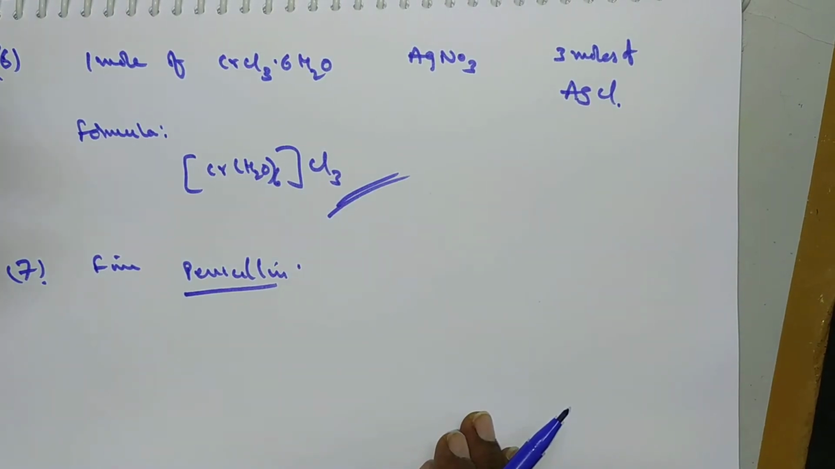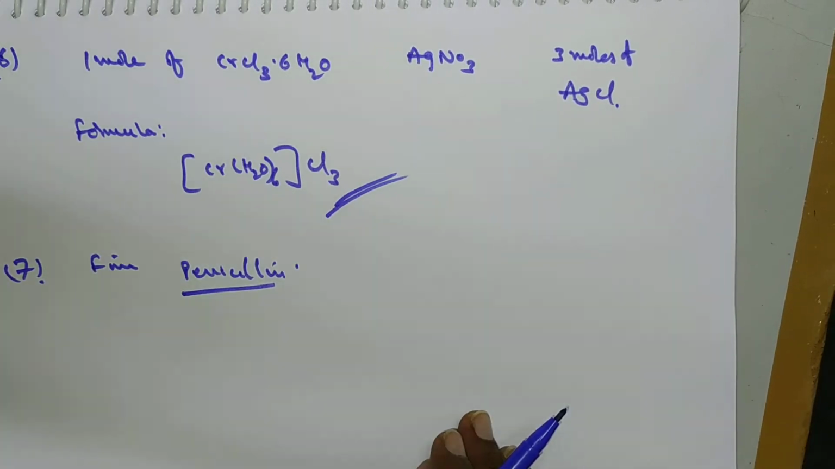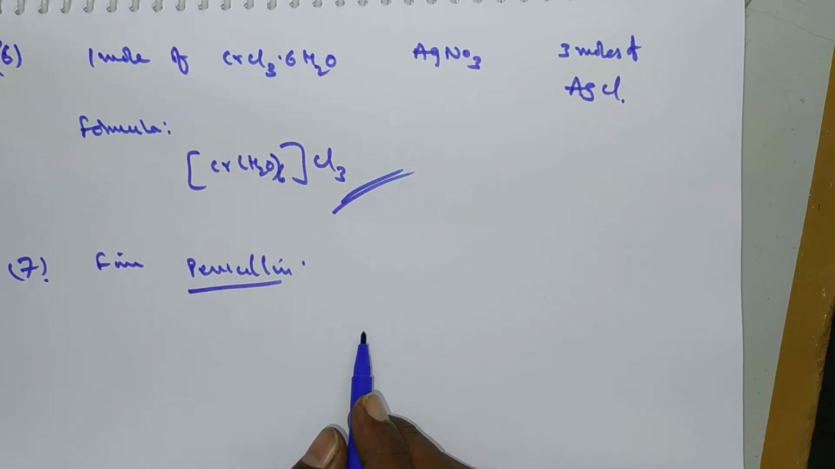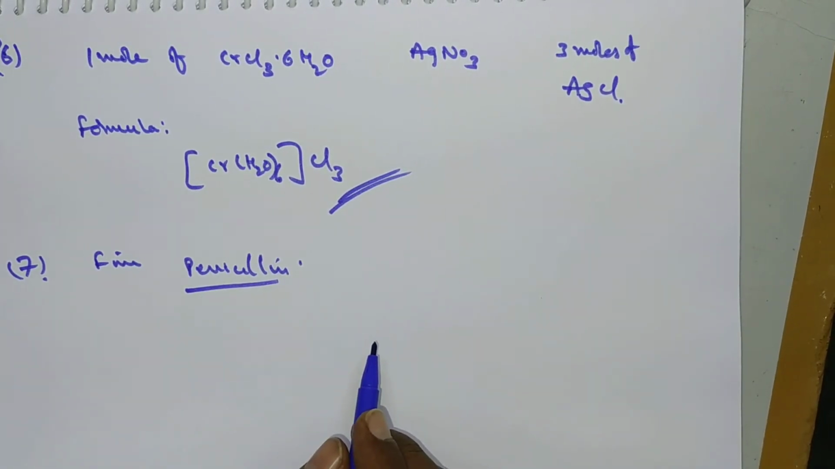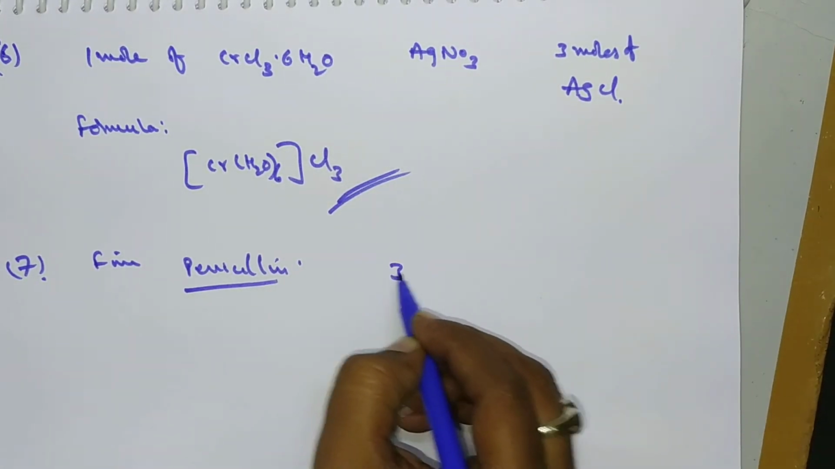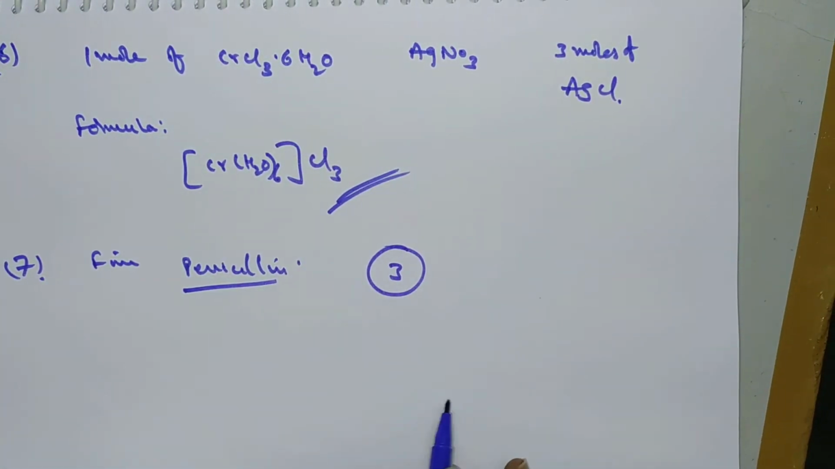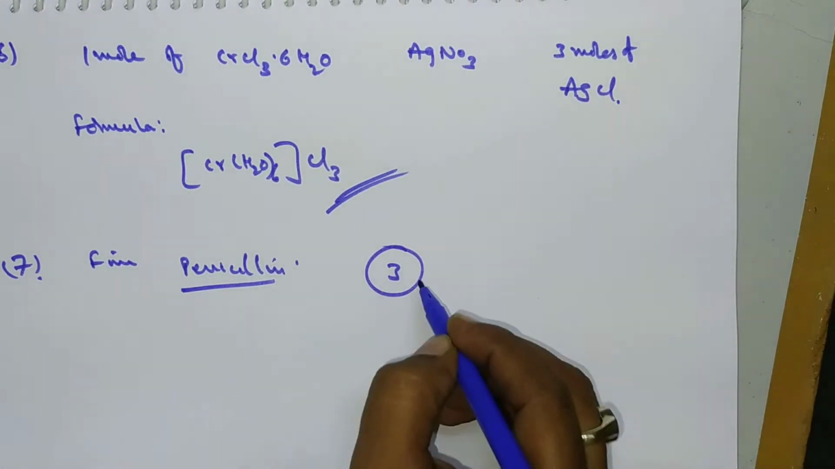This type of question was asked in our previous examination, the January Mains examination. If you know the structure of penicillin, you can calculate the number of chiral centers. Here there exist 3 chiral centers. So in penicillin there exist 3 chiral centers, and this is the answer.